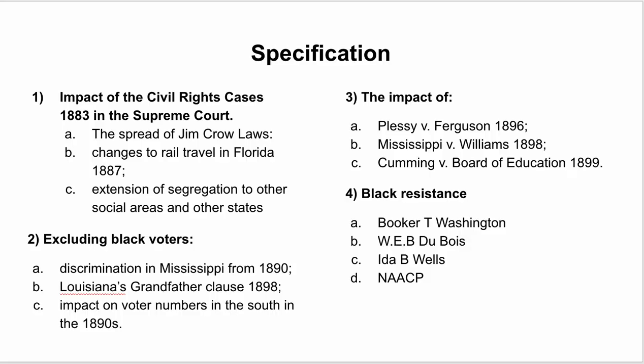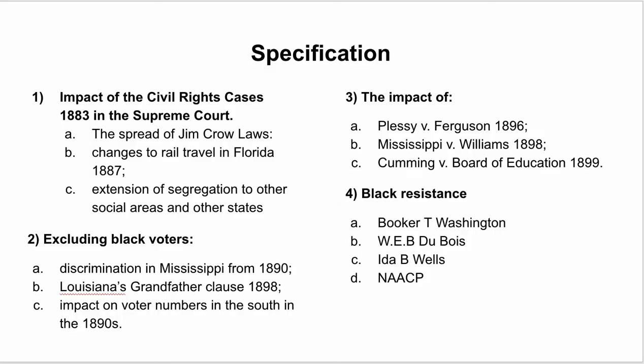So there's 4 points here. The first one is about the Supreme Court cases in 1883, which basically are upholding states' rights and really open the door to Jim Crow legislation being passed by the southern states, starting with rail travel in Florida in 1887. And then point 2 is about the exclusion of black voters. So Mississippi, Louisiana, and the huge decline in black voter numbers. So things like the grandfather clauses, poll tax, and disenfranchisement of black Americans in the South in the late 19th